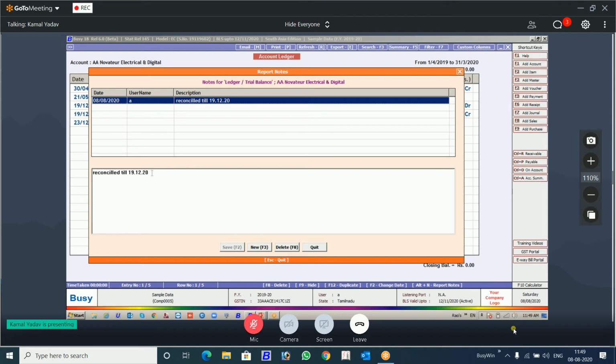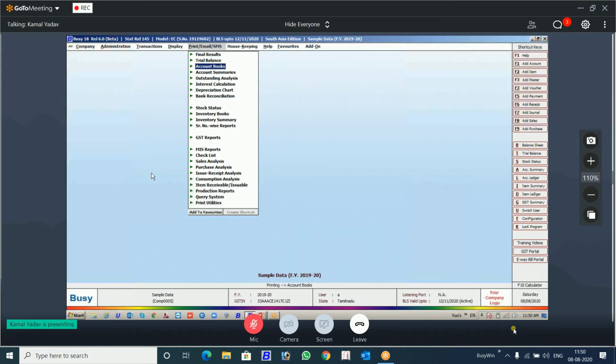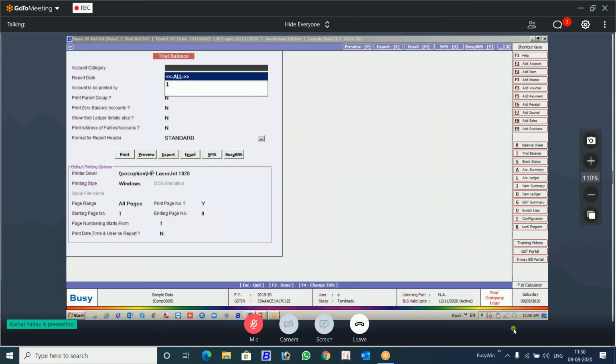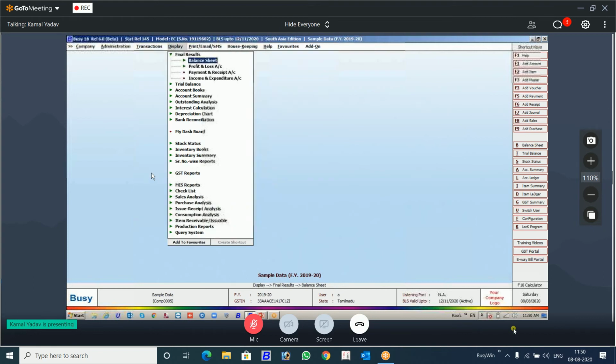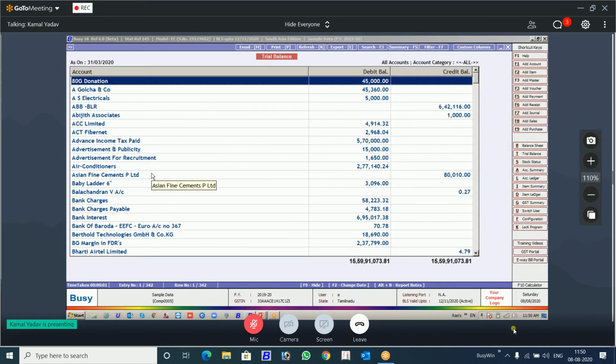Now, on the top, you must be seeing notes for ledger and trial balance. Means this note will also be used in trial balance. This is the same note. In trial balance, when you open, there will be a list of the parties. You select the party, you press Alt N, this note will open. There also you can write anything from the trial balance. So notes are common for the ledger and the trial balance. You go to this trial balance, go to the display. We'll see the all account. This is the trial balance here.